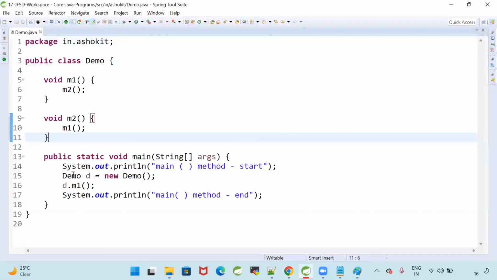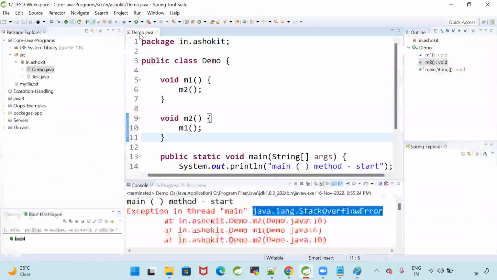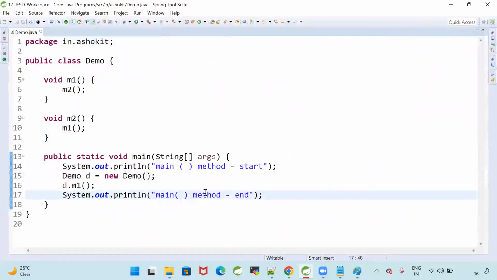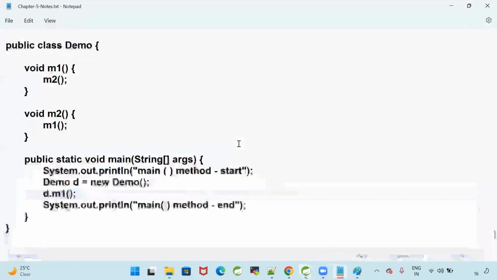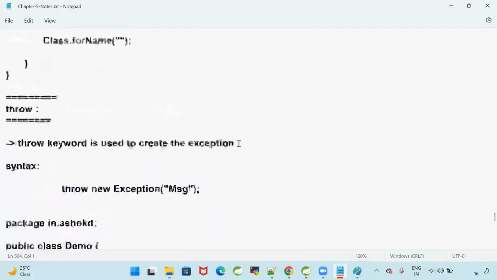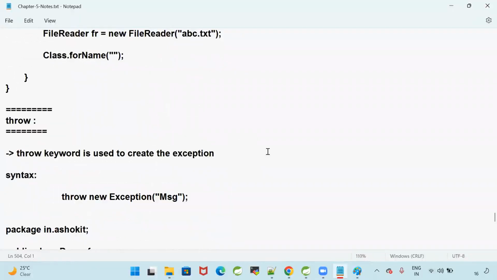So graceful termination means whenever we get an exception, we can control that exception, right? But out of memory errors, some errors we cannot control. When you get out of memory error, there's nothing to execute. Program will stop there only. Few errors we cannot control, right? Good. So we understood what is exception handling and